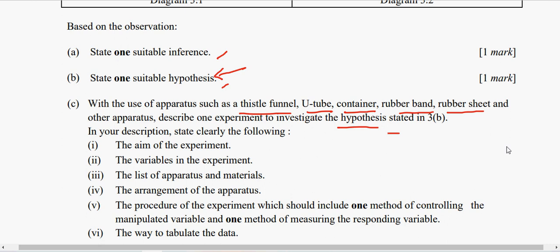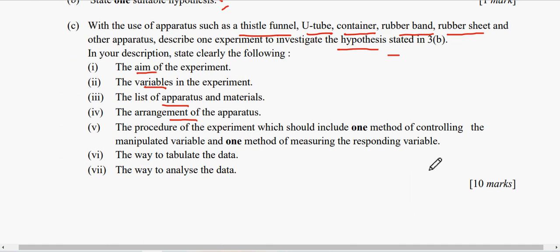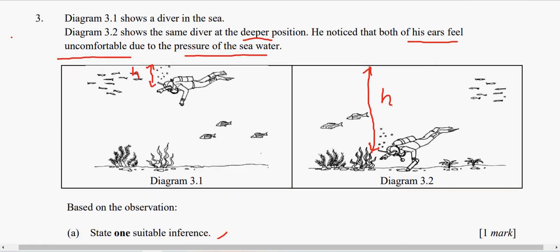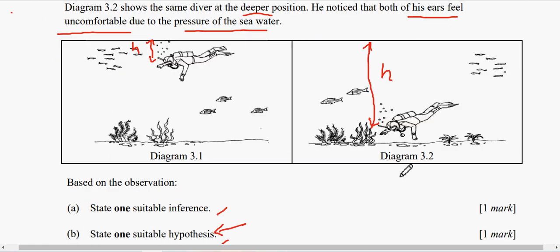In your description, make sure you write your aim, the variables, list of apparatus and materials, arrangement of apparatus and materials, and the procedure of the experiment, including one method of controlling the manipulated variable and one method of measuring the responding variable. Then you tabulate your data and analyze your data. The experiment can be done in the physics lab once you go back to school. But before that, I'm interested to discuss the inference and hypothesis for this problem diagram.